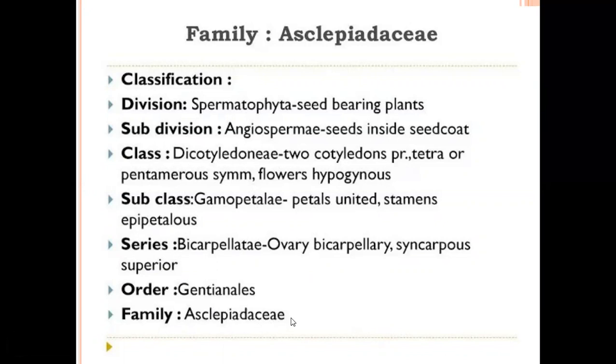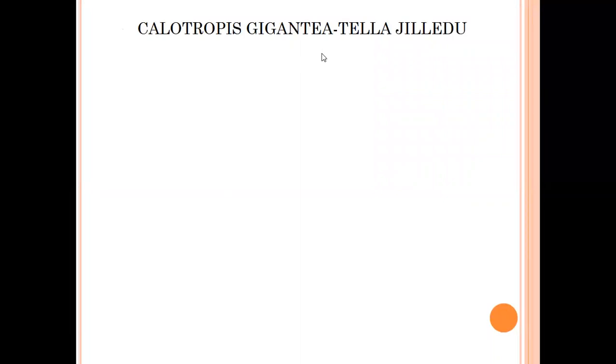Family Asclepiadaceae. Now a few plants from this family. Calotropis gigantea, తెల్ల జిల్లేడు. Calotropis procera, ఎర్ర జిల్లేడు. Cryptostegia grandifolia, రబ్బరు తీగ. These are the main plants for the explanation of vegetative, floral, and economic importance of the Asclepiadaceae family.